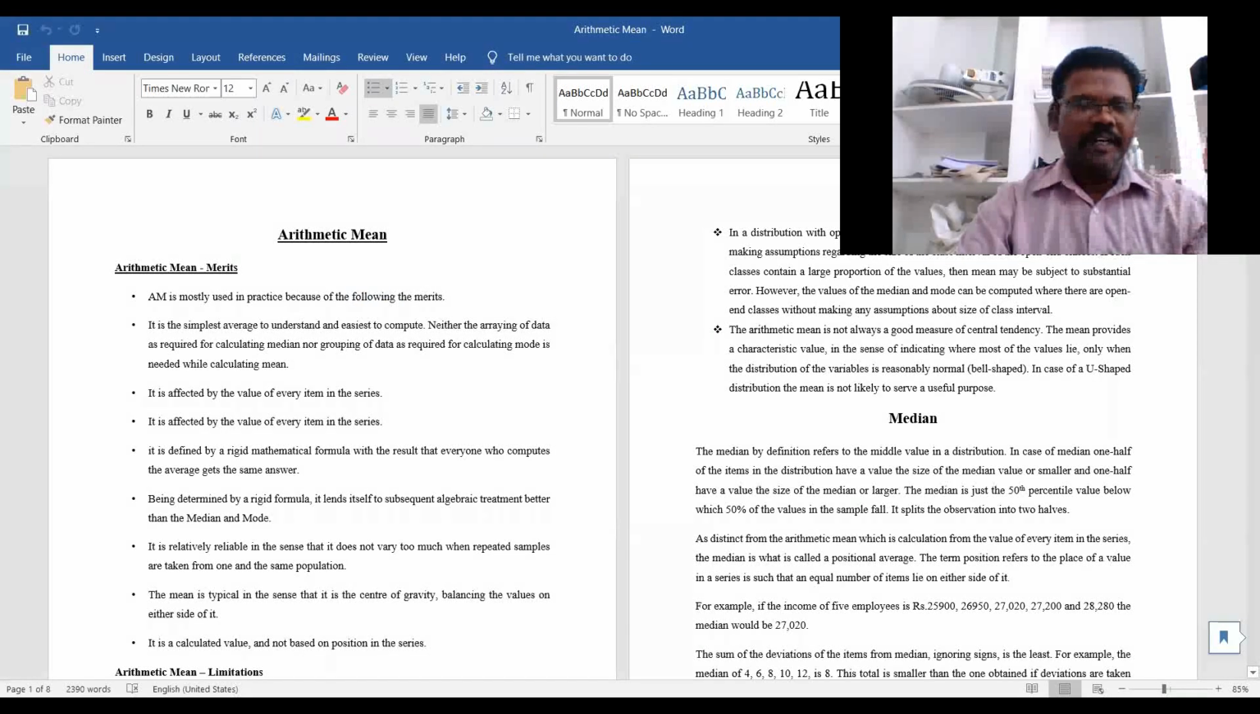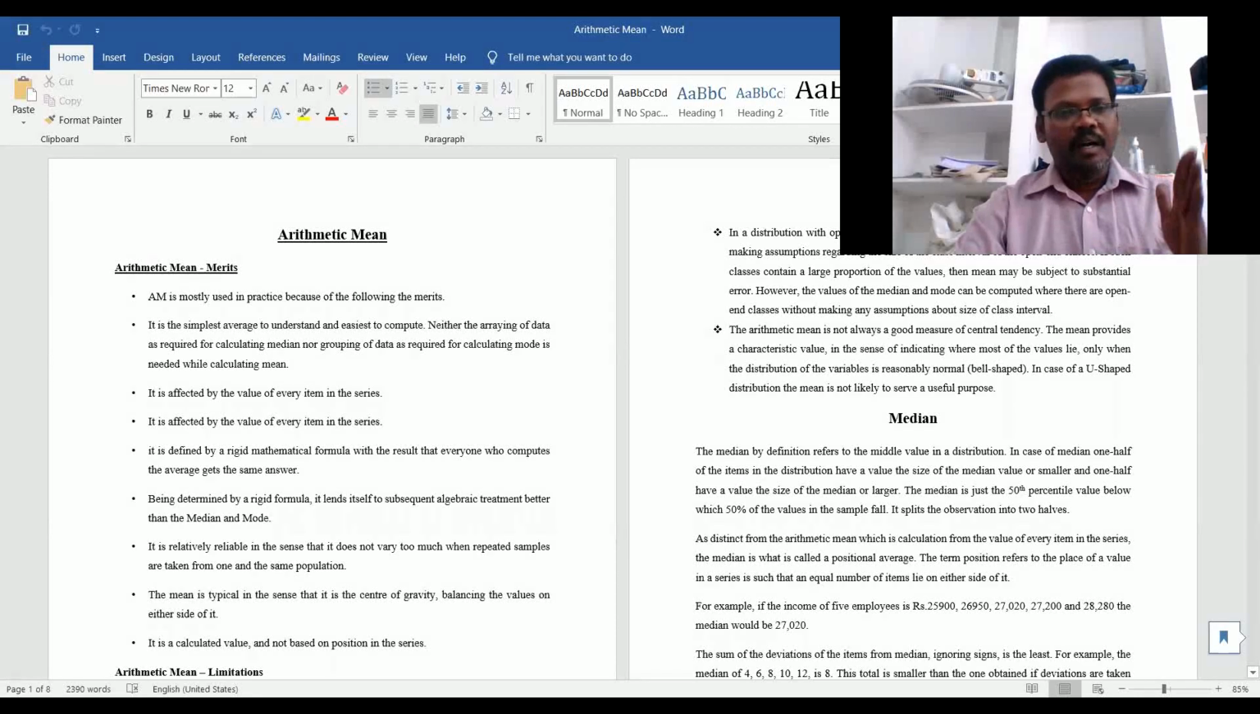the earlier classes. Today we will try to discuss the theoretical aspect related to the arithmetic mean, like what are the merits of these averages and what are the limitations, if any, related to these averages. All these things we will try to understand in today's class.